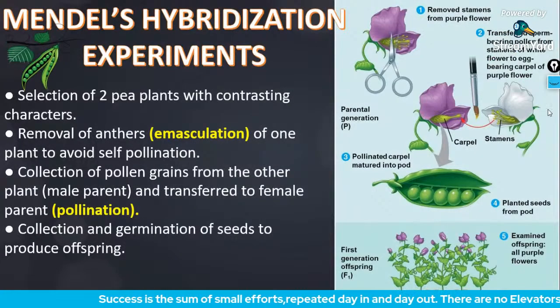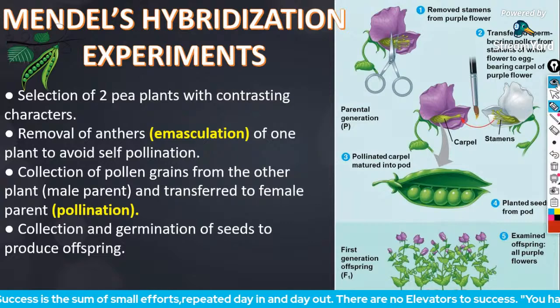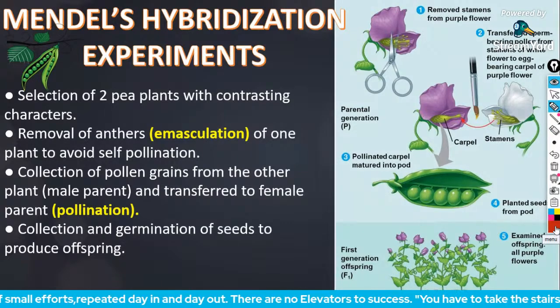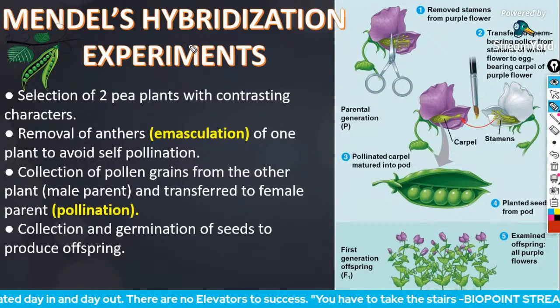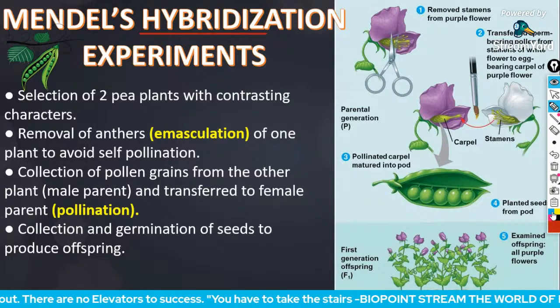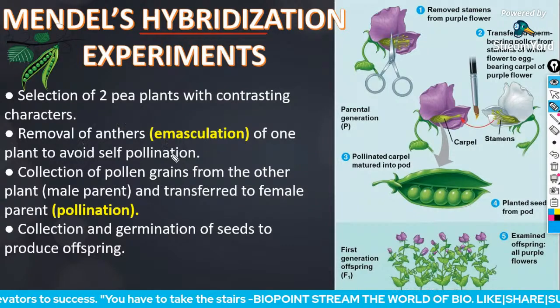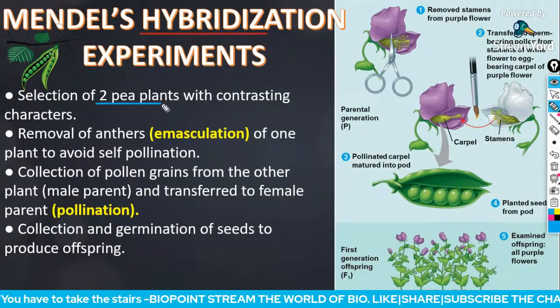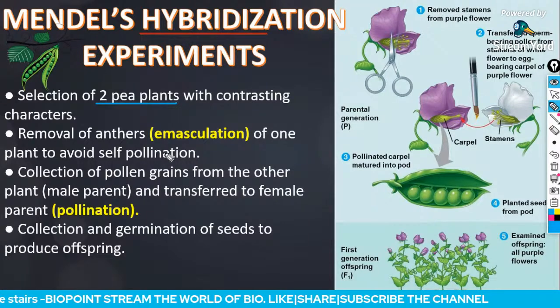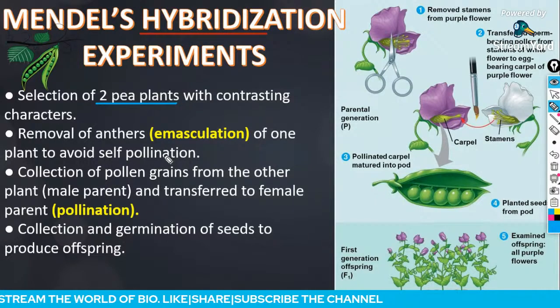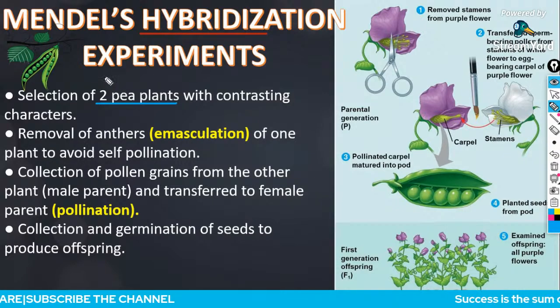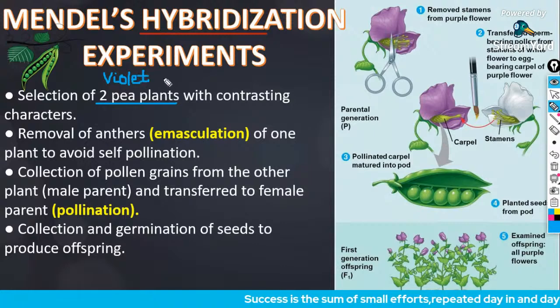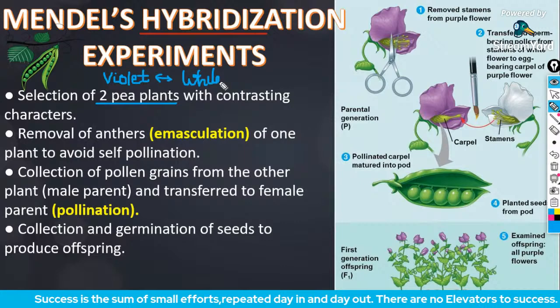The last part of today's class is Mendel's hybridization experiments. First of all, Mendel selected two pea plants with contrasting characters. Here we are going to discuss a plant having violet flowers, and the contrasting character, violet and white.